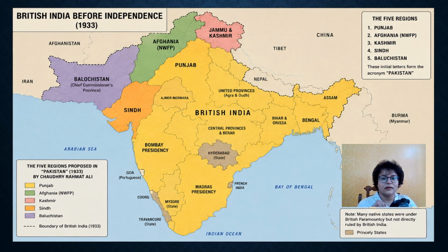This is an AI generated map of Chaudhry Rahmat Ali's idea of Pakistan, of the 5 regions of Pakistan. And he said, if you combine Punjab with Afghania, which is the Northwest Frontier Province, with Kashmir and Sindh and Baluchistan, we would get a new state called Pakistan, which will be a Muslim majority state.